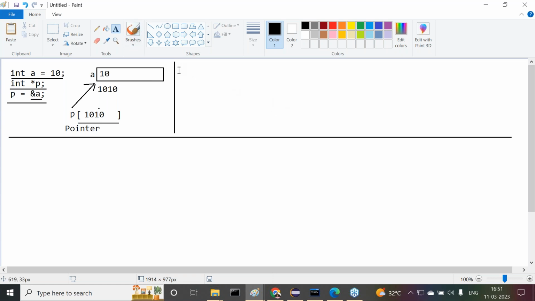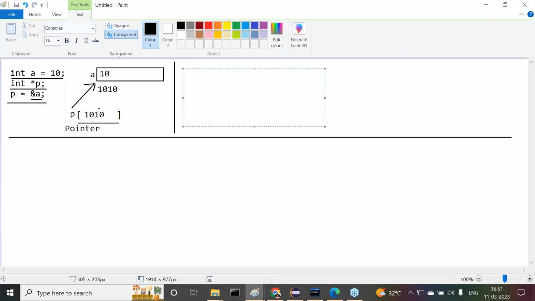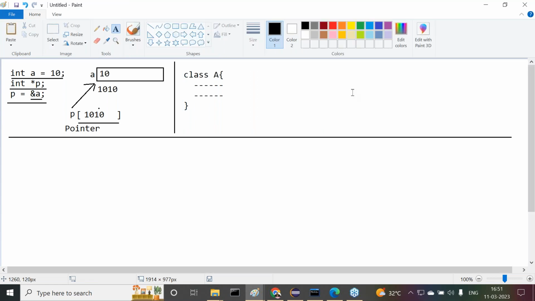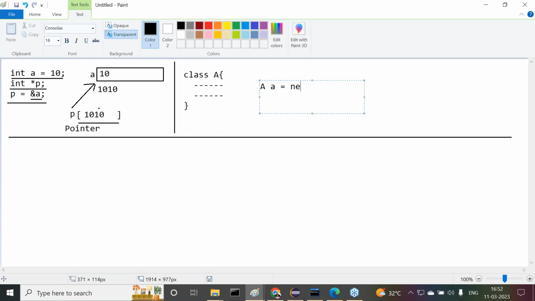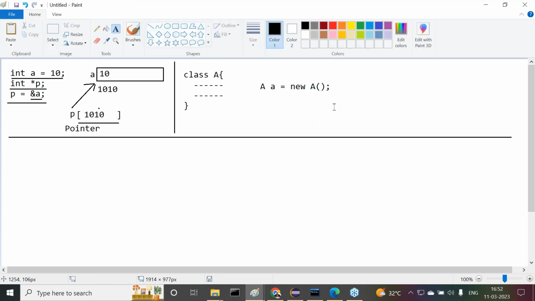But in the case of Java, observe carefully. In Java, we are going to write classes actually, not other content here, just classes. Clear, all of you know? All right, sir. In Java, for classes, we are able to create objects. A small a is equal to new A. This is an object creation statement in Java. I'm not talking about Java too much here, but understand the concept. Class we write in Java, and further we create objects.